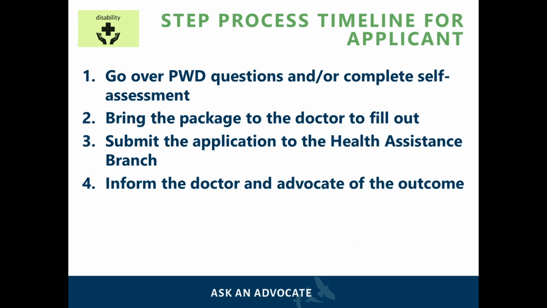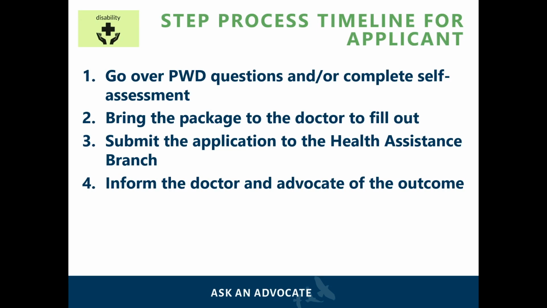There are multiple steps to applying for the PWD designation. The first step of the application process is for the applicant to review all the questions on the PWD booklet and to complete the self-assessment if they wish to do so. The purpose of the self-assessment is to help the medical professionals understand your condition and restrictions with daily living activities. You may want to seek help from an advocate with the application.